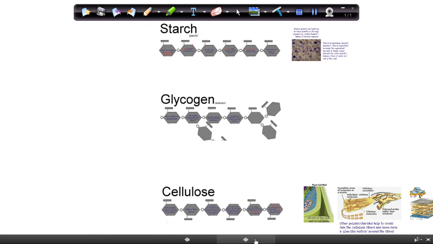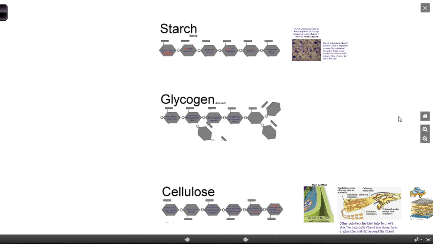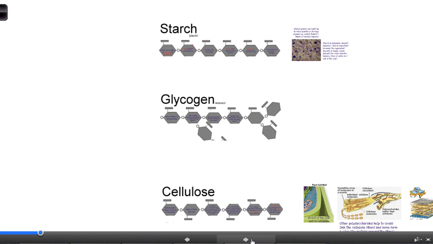Okay, so our three types of polysaccharides are these: starch, glycogen, and cellulose. We're going to go through those one by one. So starch, glycogen, and cellulose.